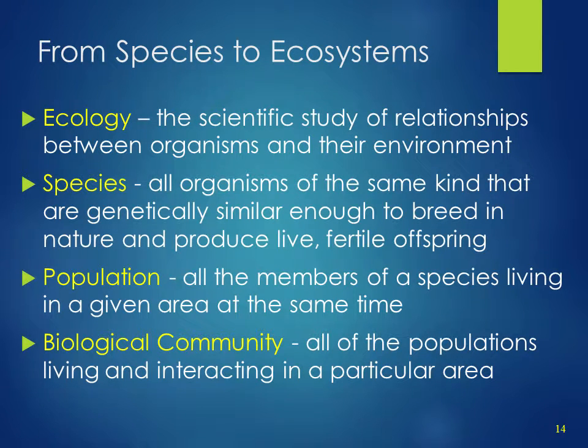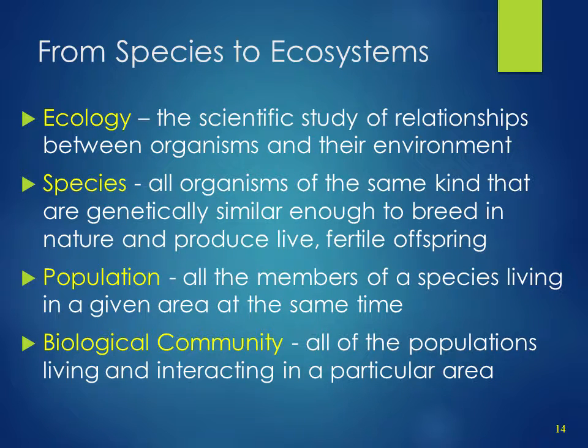Now that we have a basic understanding of energy, we need to discuss the process or movement of that energy through nature. Just like how we organize living things by categories and characteristics, we do the same with systems. At the lowest level of organization is the species. Ernest Mayr provided the modern definition we use for species.